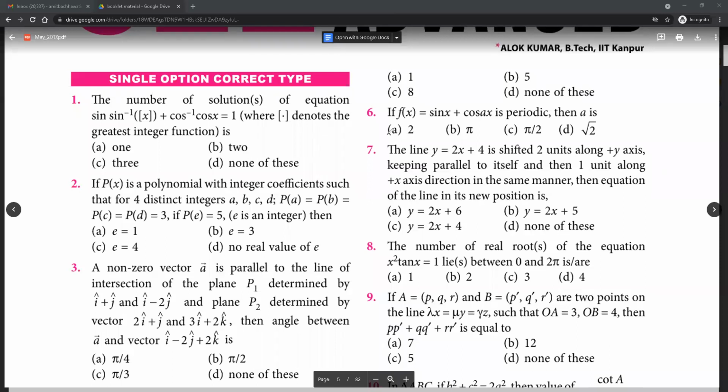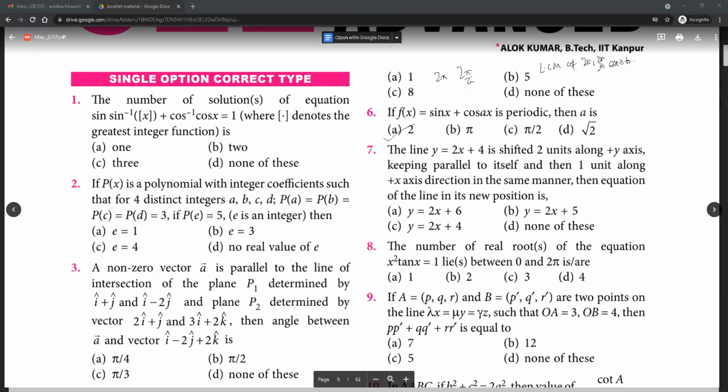6, A. Okay, sin x has a period of 2 pi, and cos of ax has a period of 2 pi by a. Now when will f(x) be periodic? It would be periodic as long as the LCM of 2 pi and 2 pi by a exists.